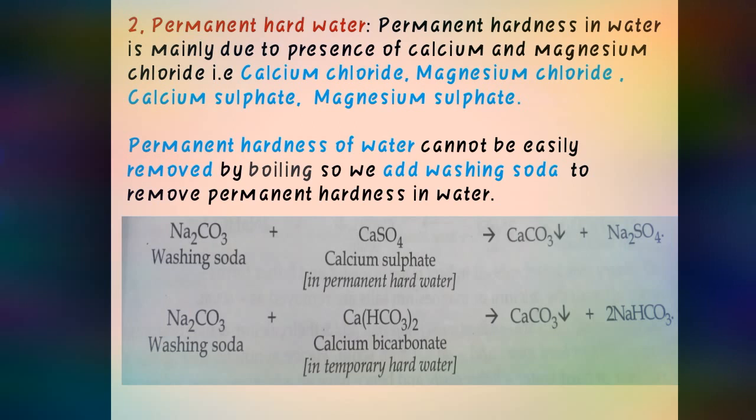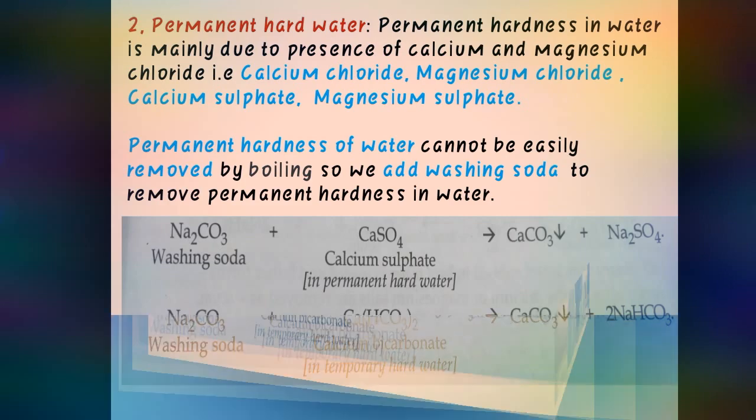And if you want to remove temporary hardness directly without boiling it, the best and preferable method is to add washing soda there also. So it can be removed from there as well. So for temporary hardness you can use the boiling method, and for permanent hardness you just have to react it with washing soda.